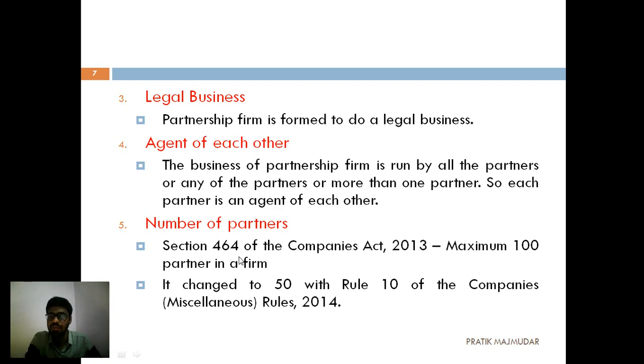Let's start with the fifth one, number of partners. As per Section 464 of the Companies Act 2013, there can be a maximum of 100 partners in a firm, but it has been changed to 50 with the Companies (Miscellaneous) Rules. This is the amendment made in the Companies Act 2013. Now only 50 partners can start a business, but the maximum limit is 100. So these are the maximum numbers of partners who can come into a contract and start a partnership firm.